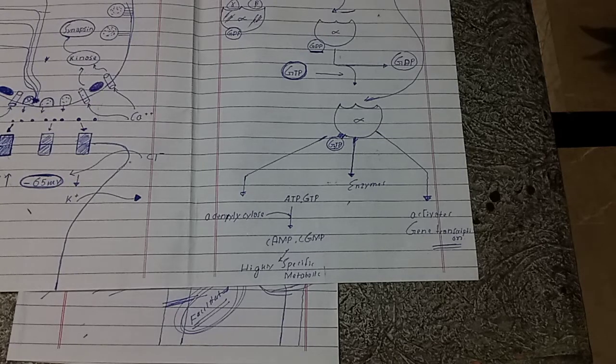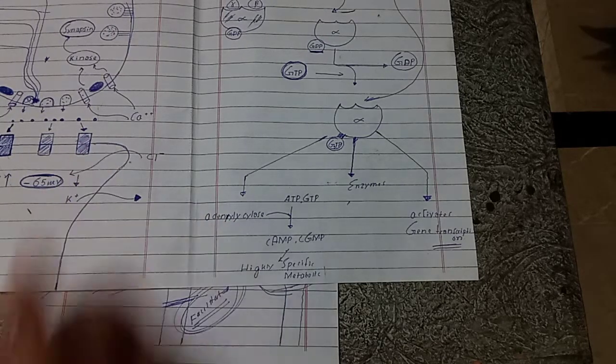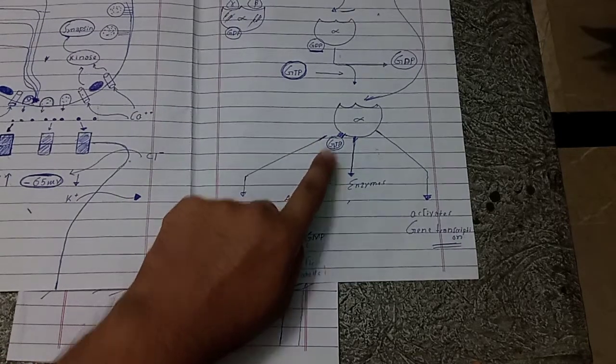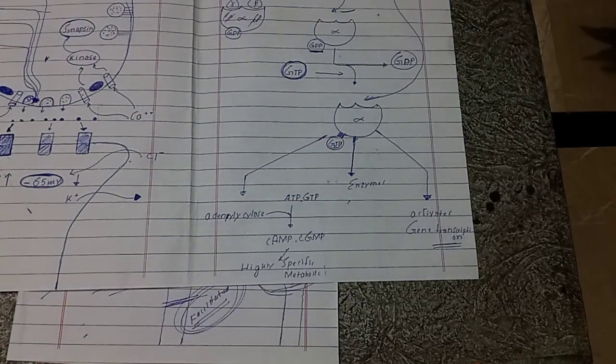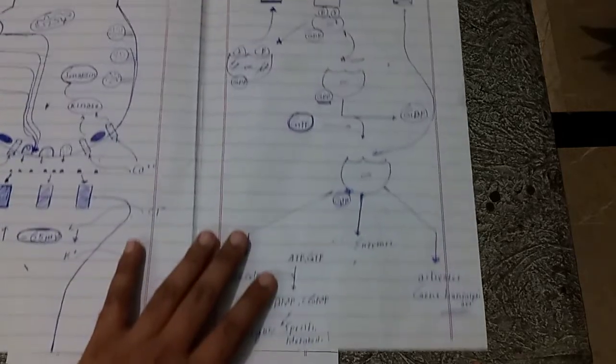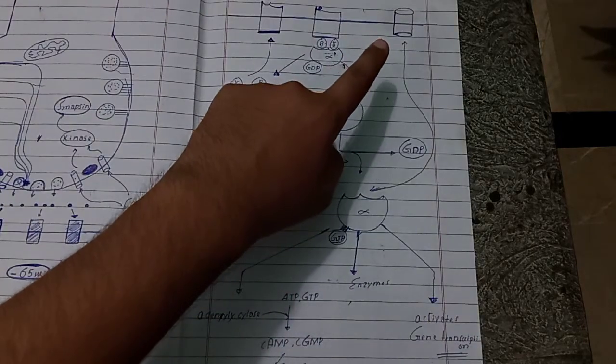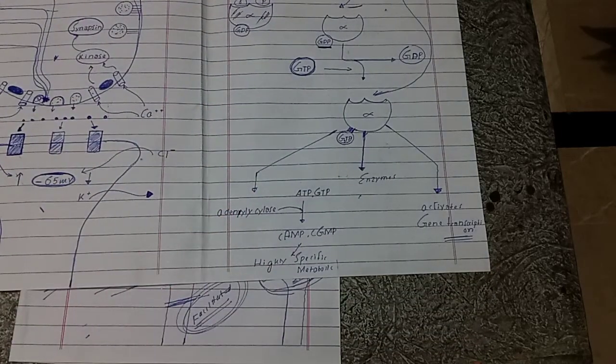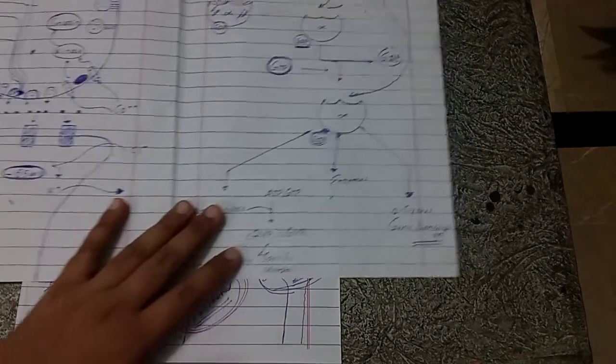So there are 2 ways. Up till now we have discussed 2 ways by which this alpha subunit and GTP complex induces long-term changes in the neuronal excitability. First, it opens ion channels for a longer period. Second, it activates highly specific metabolic machinery, and as a result long-term changes in the structure of postsynaptic neurons and neuronal excitability are induced.